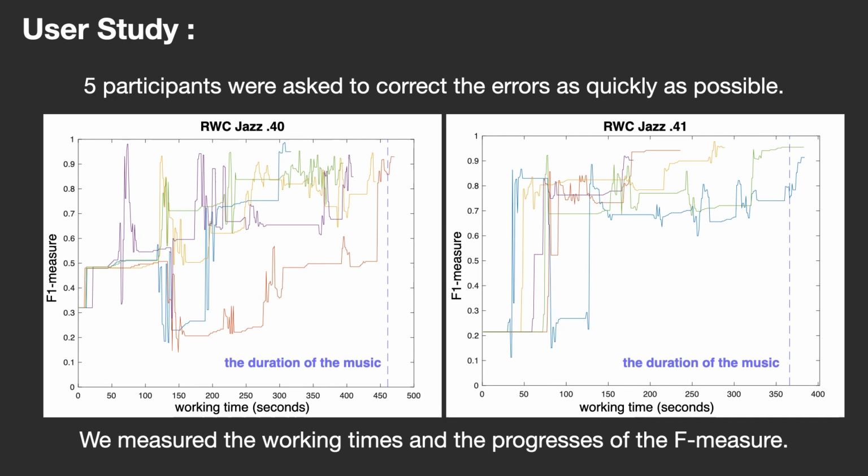Next, we conducted a user study. In this experiment, we asked 5 participants to correct the errors of the target musics as quickly as possible using our system. As the result, almost all the subjects completed the task in less time than the durations of the pieces. This means that our interface has significantly improved the efficiency of the error corrections.